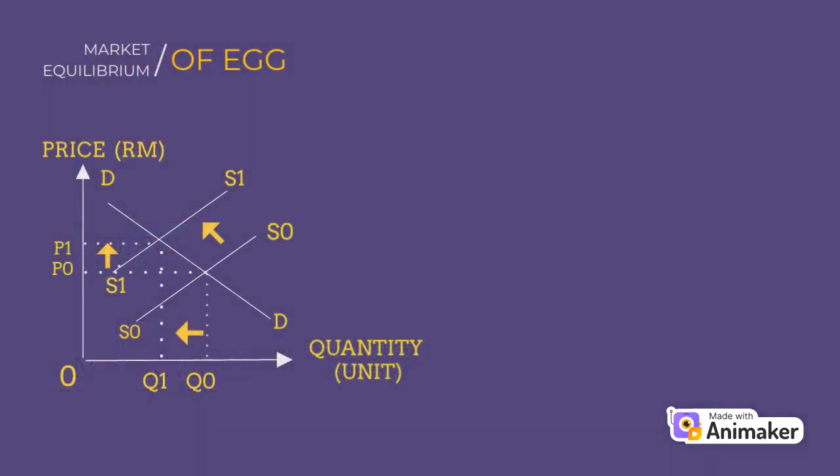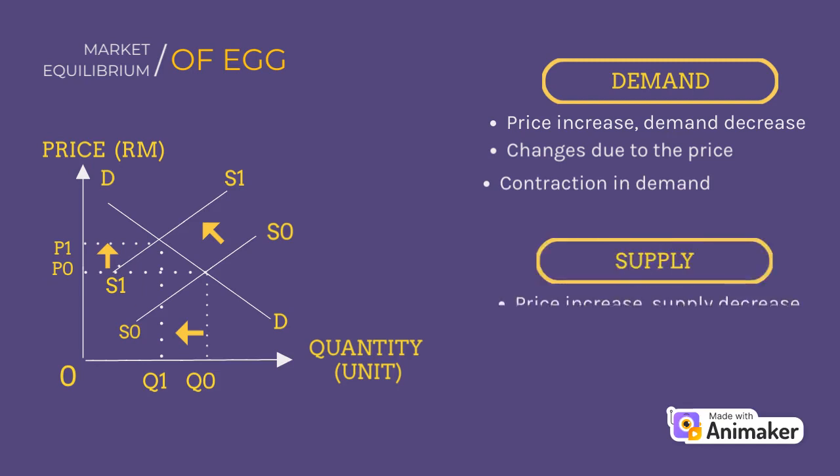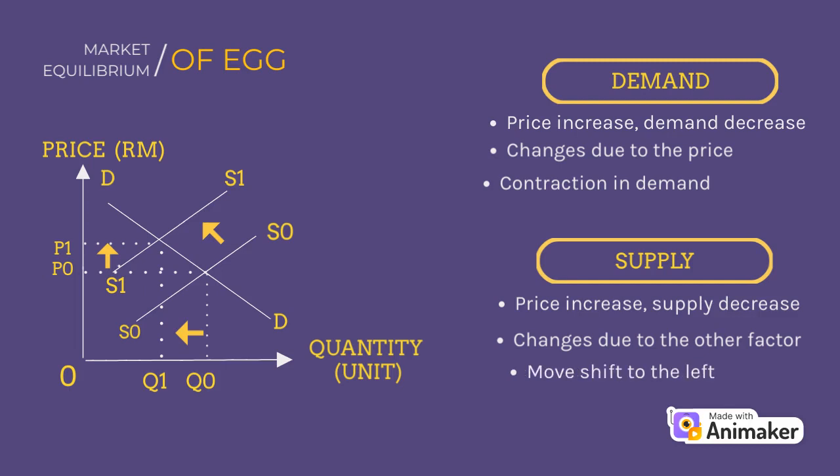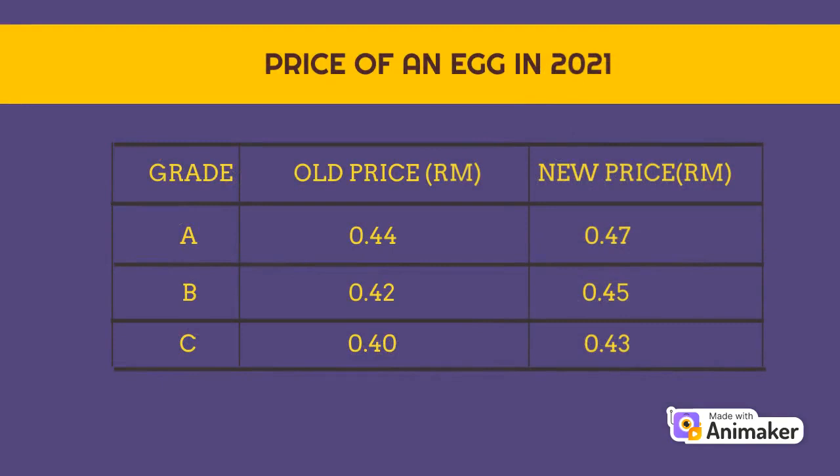Market equilibrium of eggs. Demand of eggs changes due to price. The price increases from P0 to P1 and quantity demanded falls from Q0 to Q1 units. It is known as contraction in demand, while supply of eggs changes due to other factors, whereas the price of the egg itself remains unchanged. The supply curve shifts leftward from S0 to S1, where the price remains at P0 but quantity supplied decreases from Q0 to Q1.